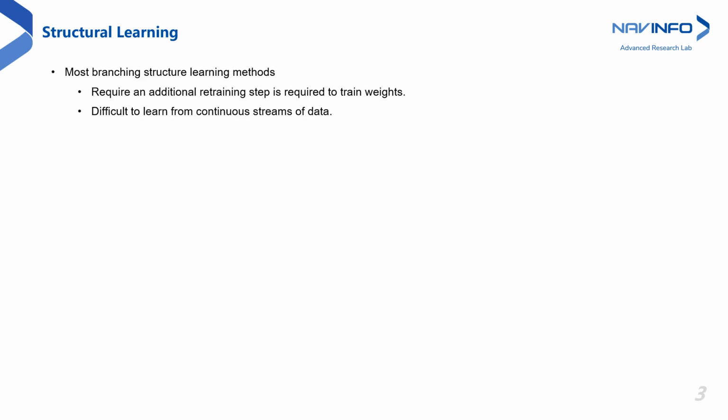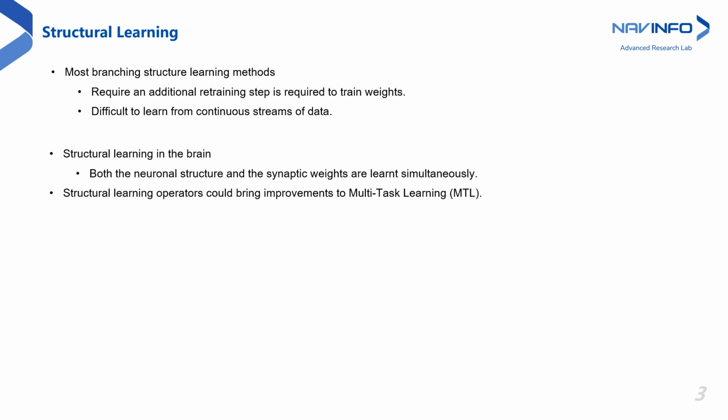Most methods that learn the branching structure after learning the architecture require an additional retraining step to train the weights. However, in the brain, both the neuronal structure and the synaptic weights are learned simultaneously. Using structural learning operators could bring improvements to MTL.